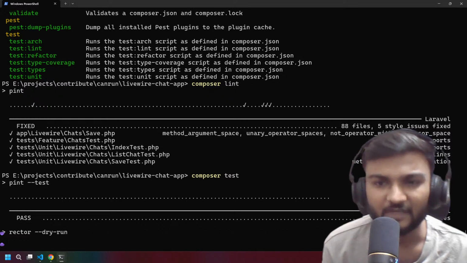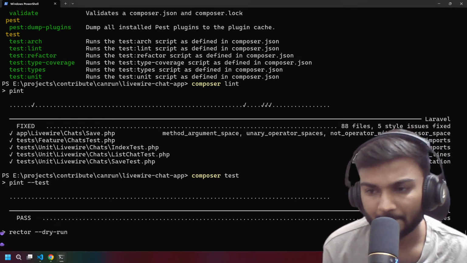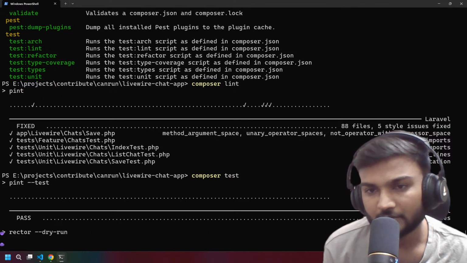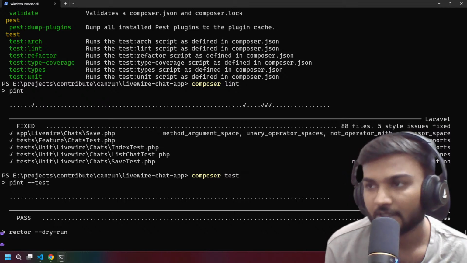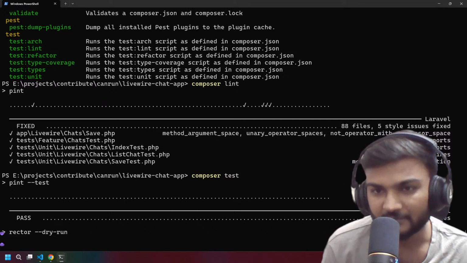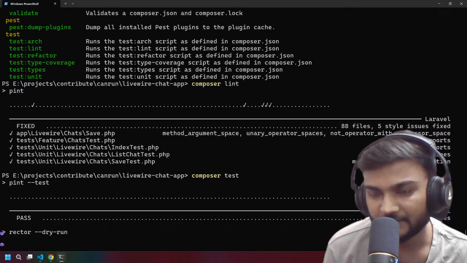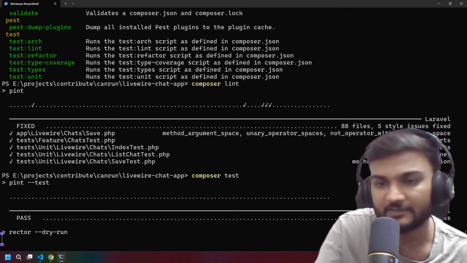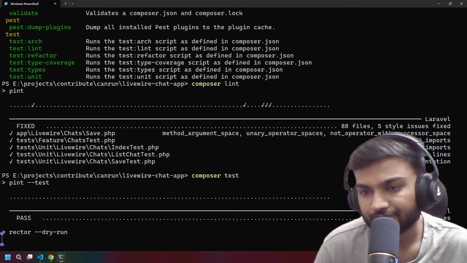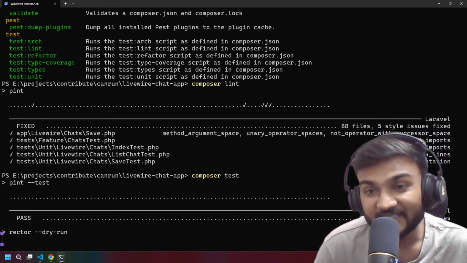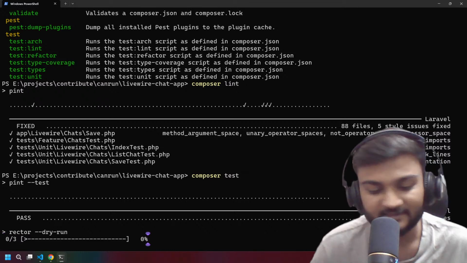And it's the first run of Rector, so it will be a little bit slow, because I'm using Windows, so by default it will be slow because we have some permissions layer between the terminal and the files, so that is what's stopping. Okay. So we still need to run PHPStan as well.